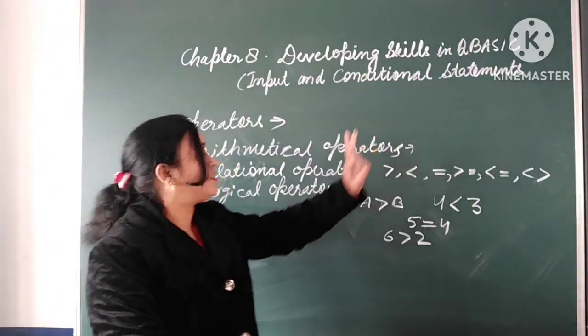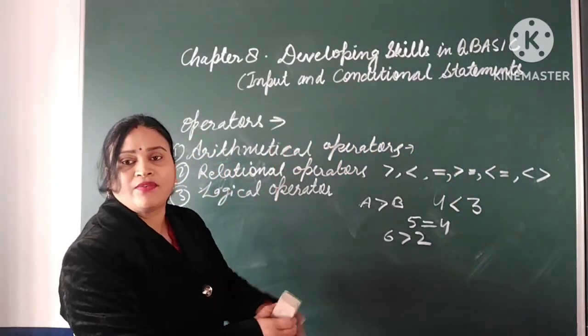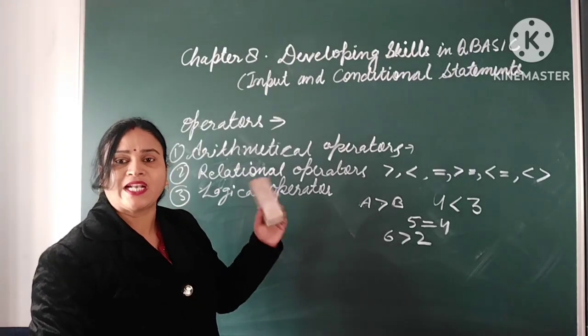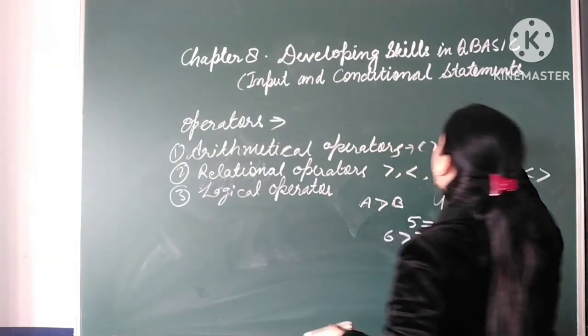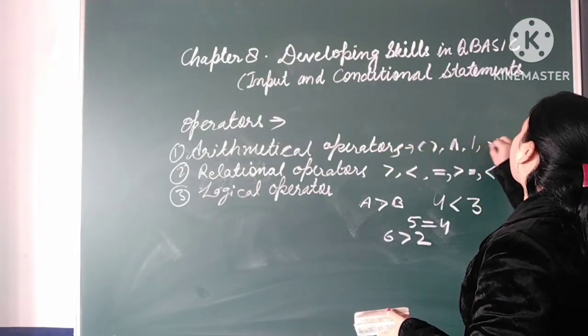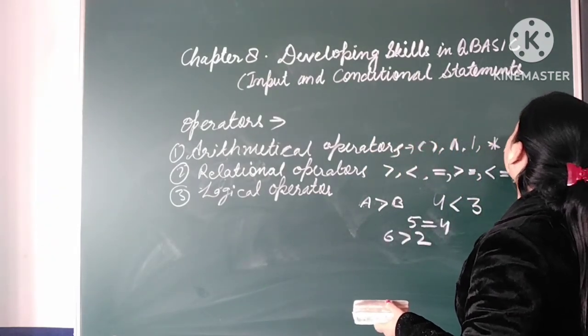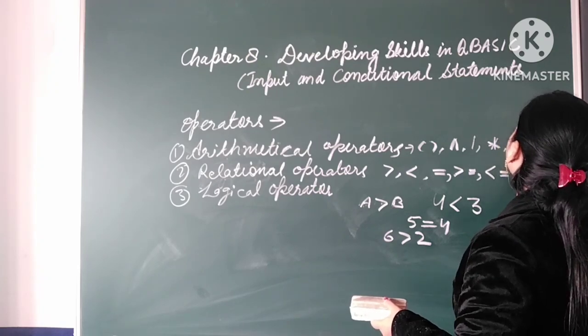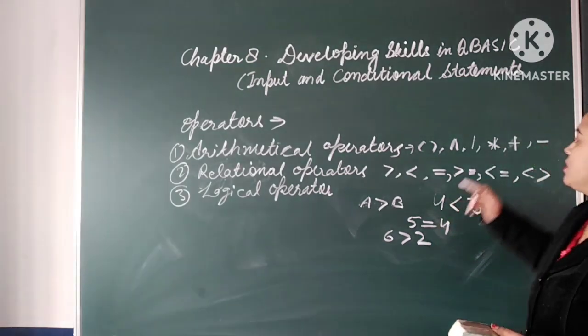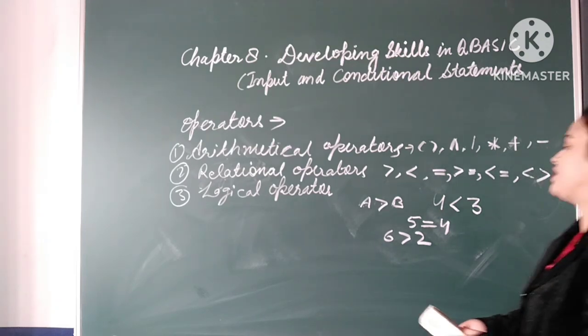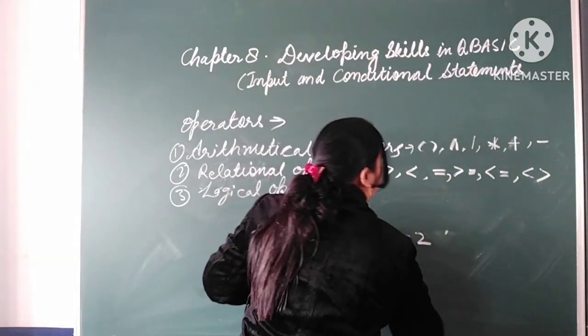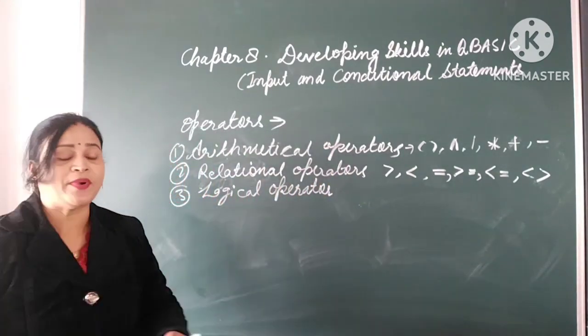Okay. So 6 arithmetical operators that work on BODMAS: bracket, exponent, division, multiplication, addition and subtraction. Right? 6 arithmetical, 6 relational. Now logical operators.